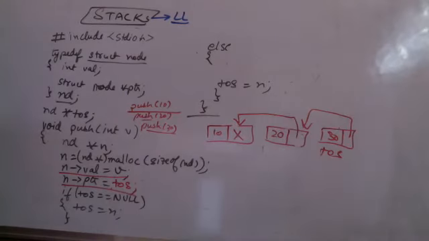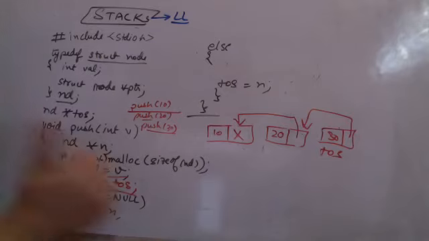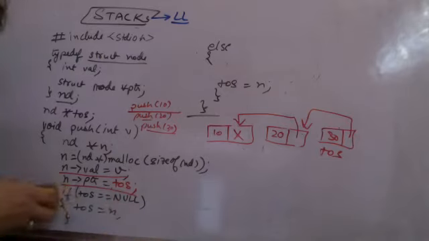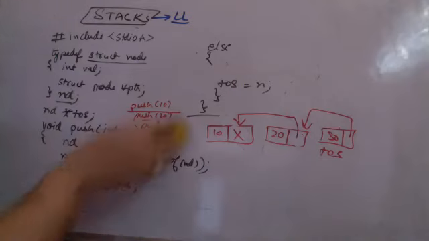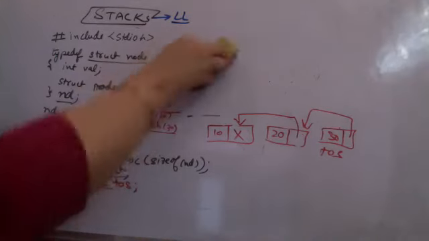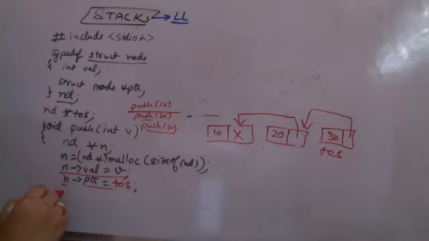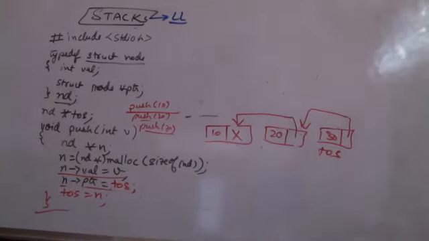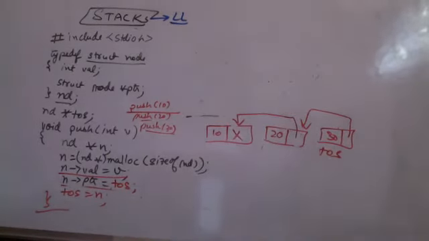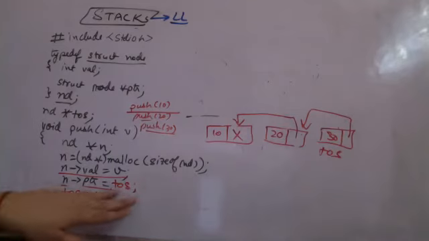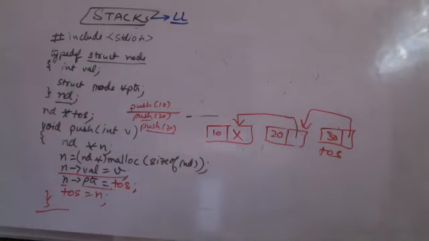Is the push clear to all of you? Yes, class? Balki, you need not check this. You can directly do top of stack. Since we are doing it in this manner, we can directly write top of stack equal to n and return. Since we are creating the linked list in the opposite manner, it is one and the same thing. First time also n pointer is equal to top of stack, which will be null only, and top of stack equal to n. This will continue.